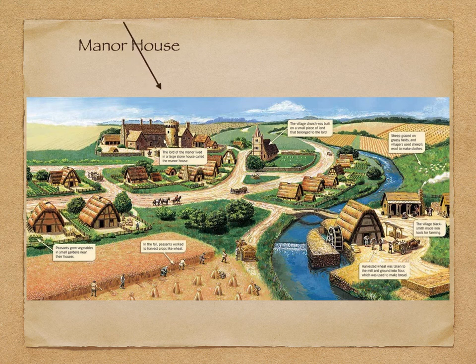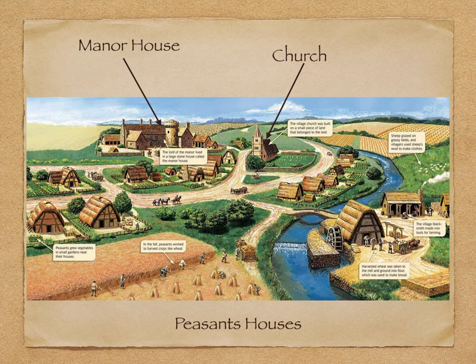See here we have a little picture of what a medieval Middle Ages manor might look like. So from here you can see where the manor house is. That's the biggest building in the picture. Also in the village you're going to have a church, and then you're going to have peasants' houses. So they're situated here and here. So you can see everything is very close to each other.